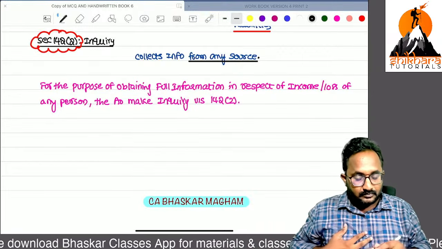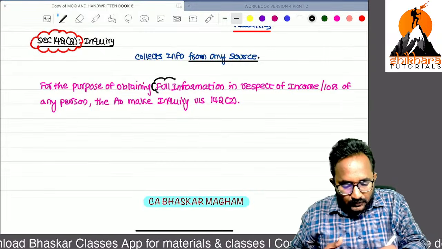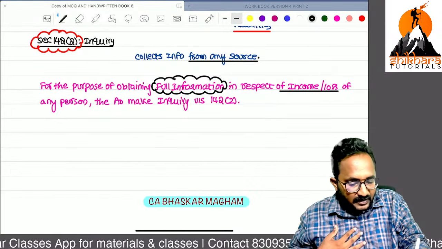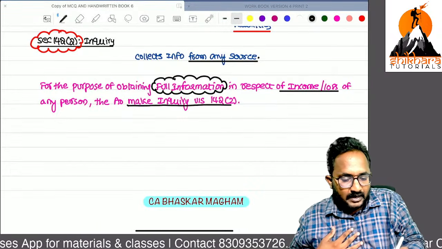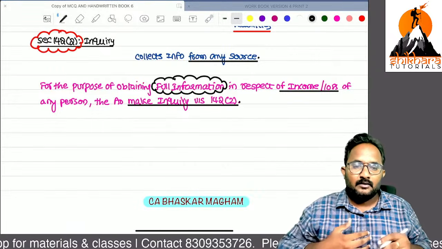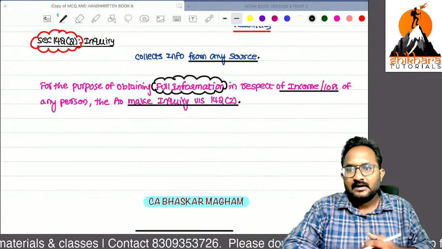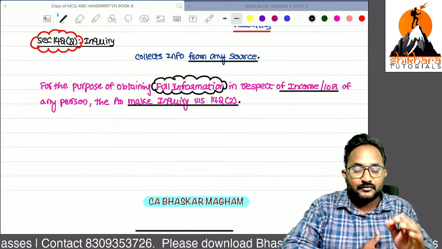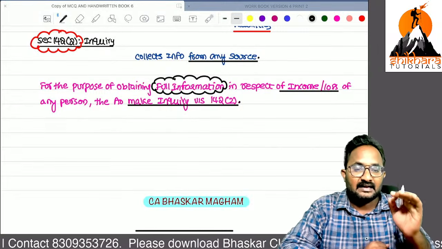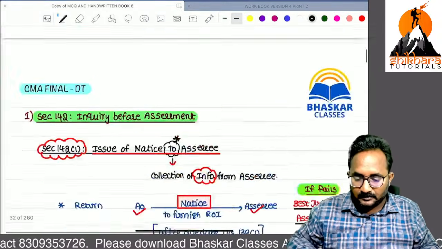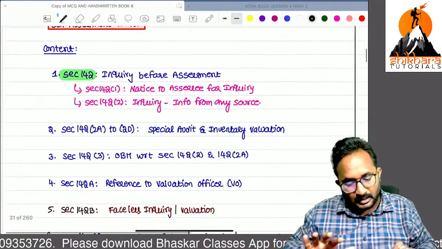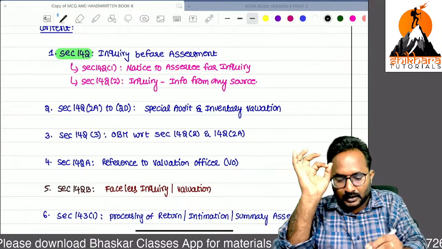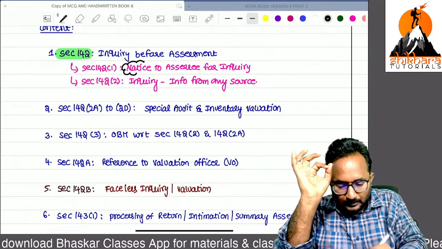So now, why, sir? If you want to get full information with respect to the income or loss of any person, I can inquire with third parties also. Example, with the customers, with the creditors, with the debtors. From any other persons also, they can get that information for the purpose of conducting the assessment. So that is only section 142, ma. It is important. It is over now. Remember, anytime 142(1) is a very important notice.